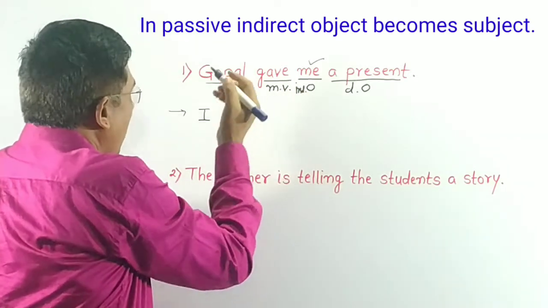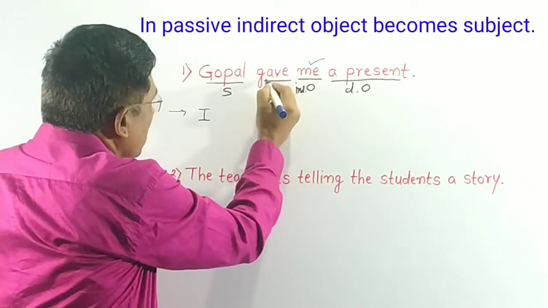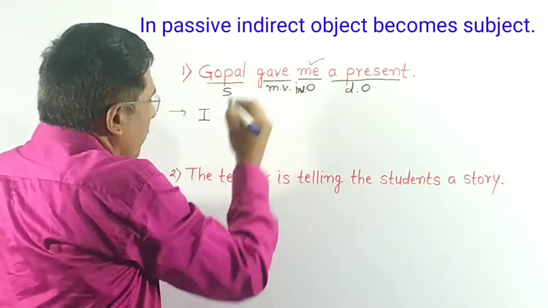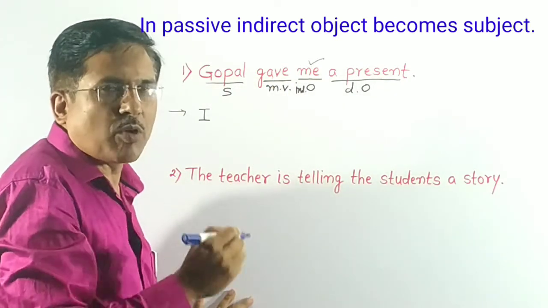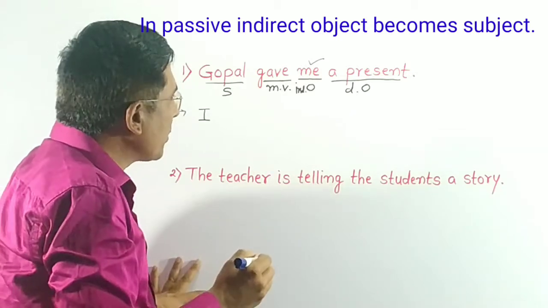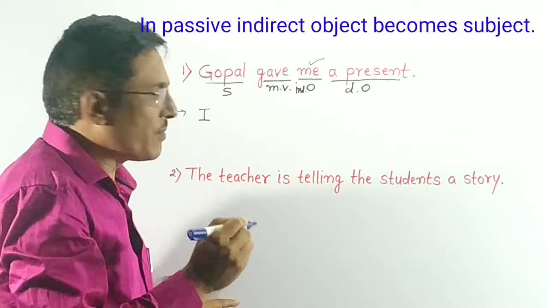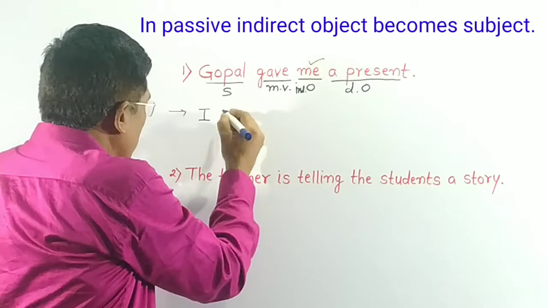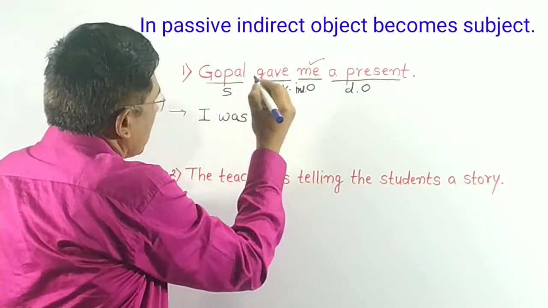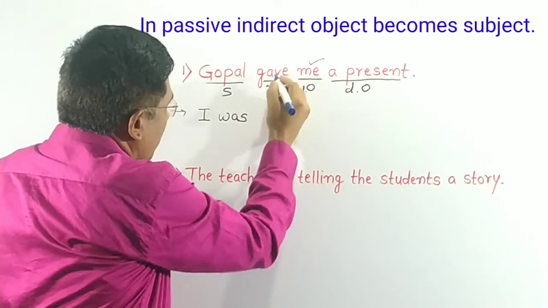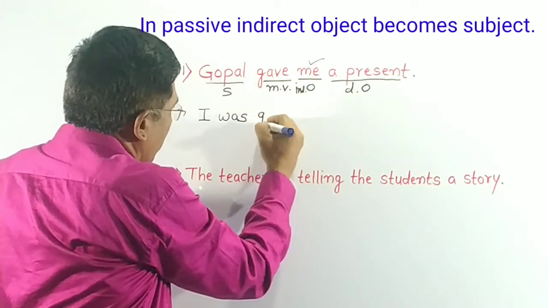Me becomes I. See here, this gave shows past tense. So take the past form of be. What are the past forms of be? Was, were. I is here, so was is appropriate. I was. Then the past participle form of the main verb.